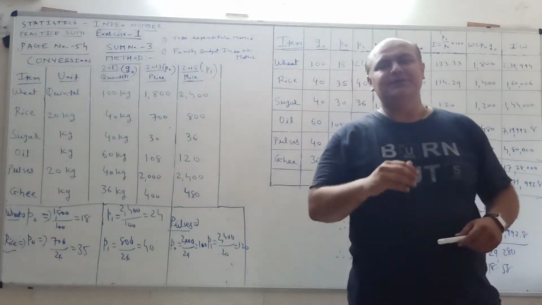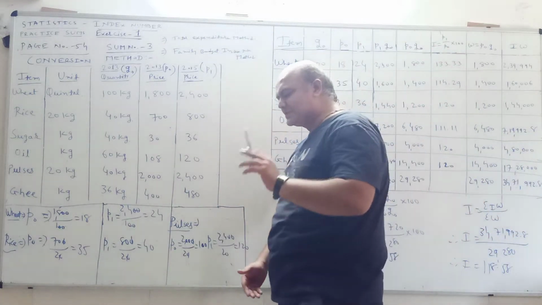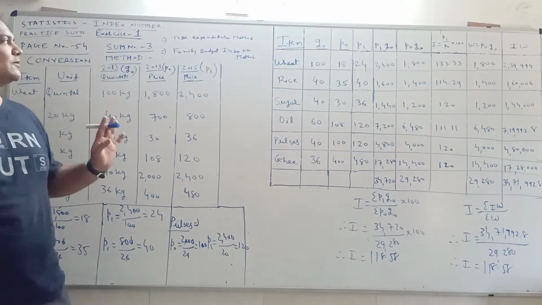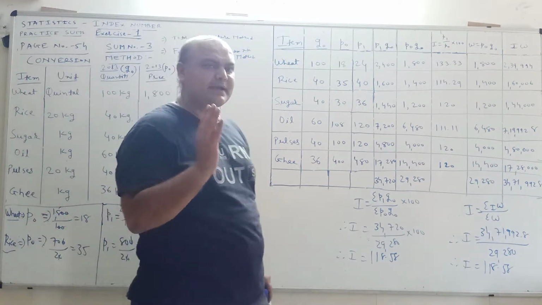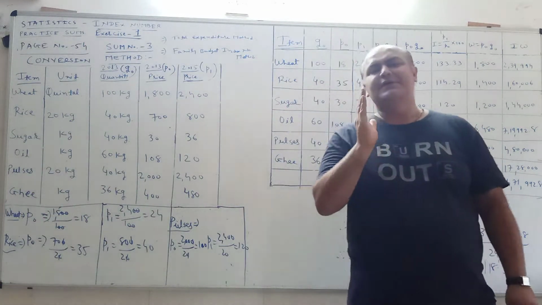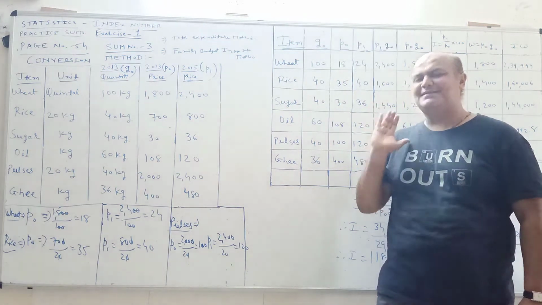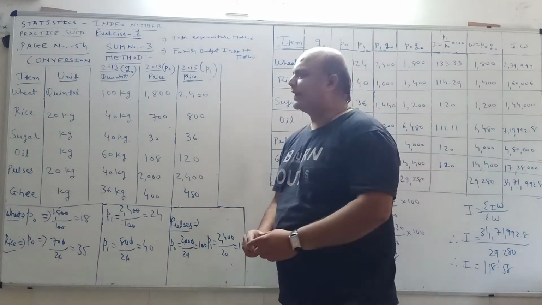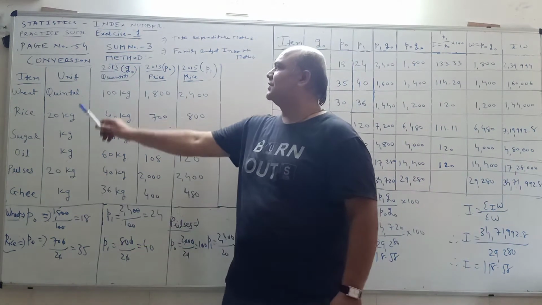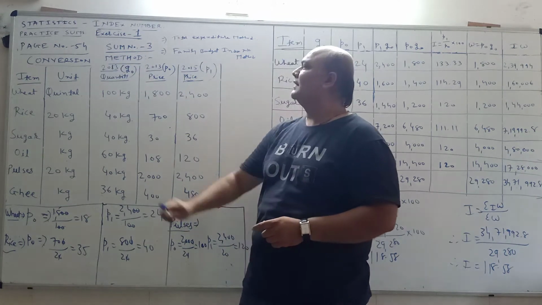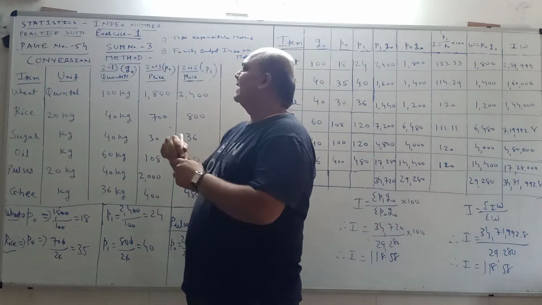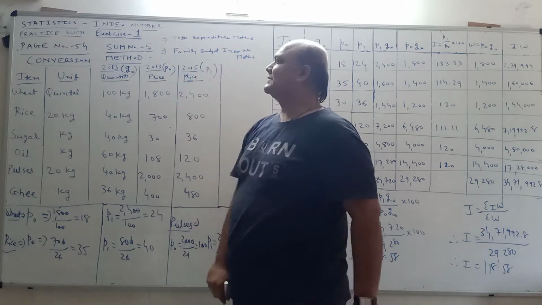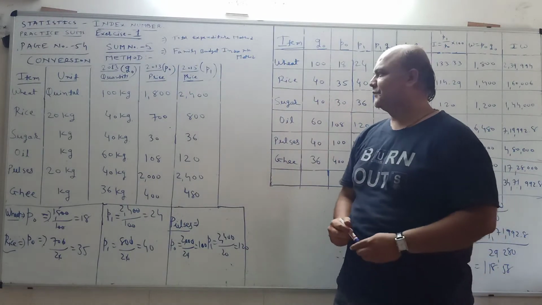It means you can practice the conversion point also, and in one question you have to calculate the total or aggregate expenditure method as well as the family budget index number method. Here the sum is before you. Please open your textbook, page number 54, Exercise number 1 and sum number 5.